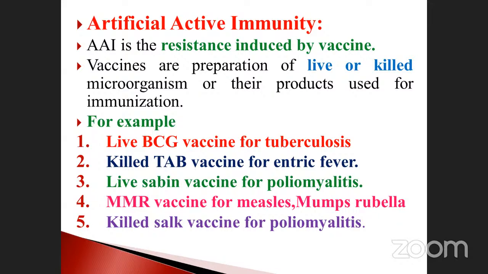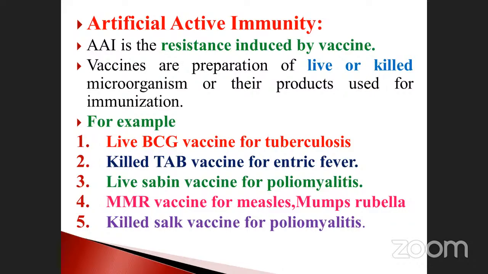They analyze the disease, come to a conclusion, and may prescribe a particular vaccine or products used for immunization.